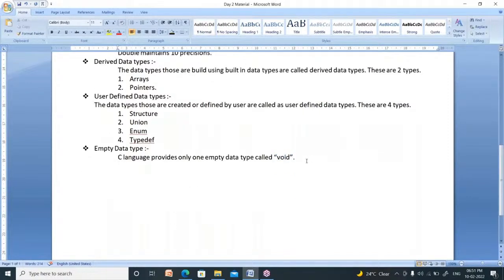Now, right. Can I go to the next concept? After this, I am going to explain what is a variable. What is a variable?